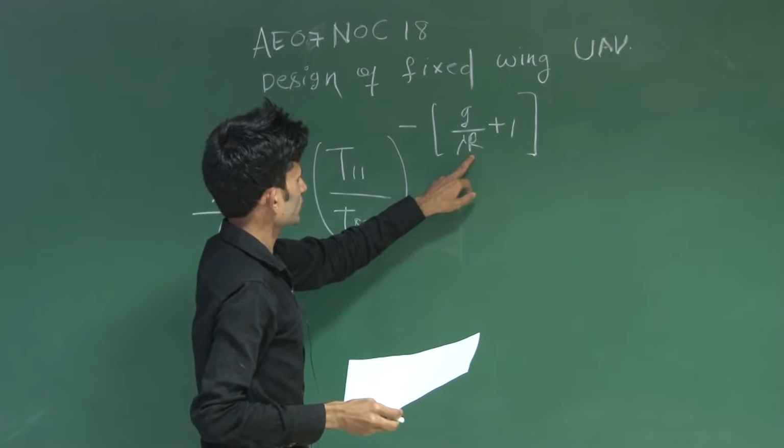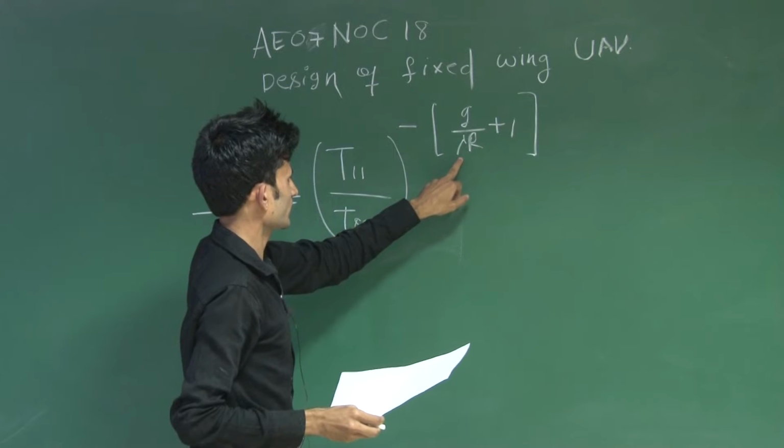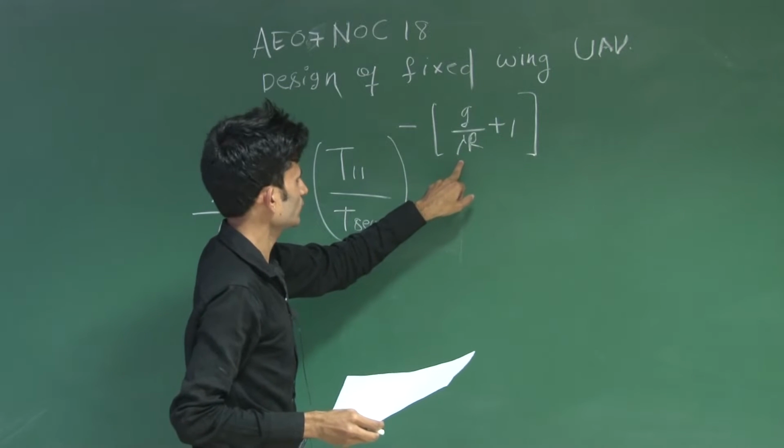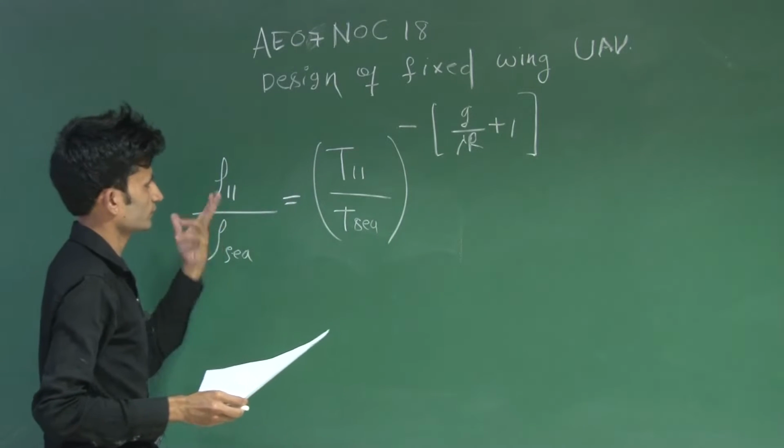Sir already derived these things in the previous lecture. R is the gas constant, 287, and lambda is the lapse rate. This depends upon which layer you are in, in which layer you are calculating this density ratio or pressure ratio.